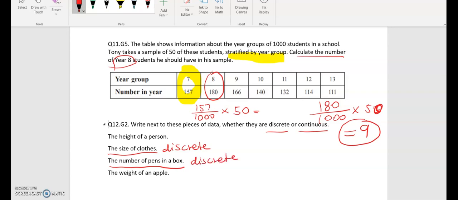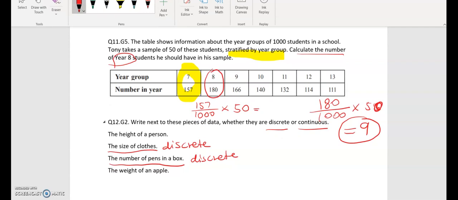Whereas the height of a person is continuous, because you could have somebody being 182.35 centimeters tall, or 1.7123 meters tall. So it's a range of values, not exactly specific. Same thing with the weight of an apple. So it can be 85 grams, it can be 86.12 grams, so a range of values.